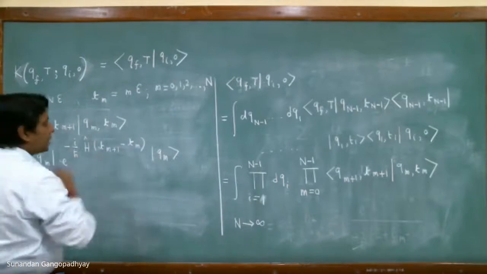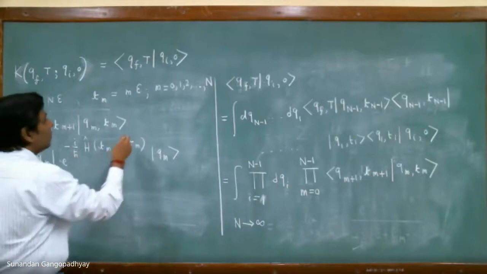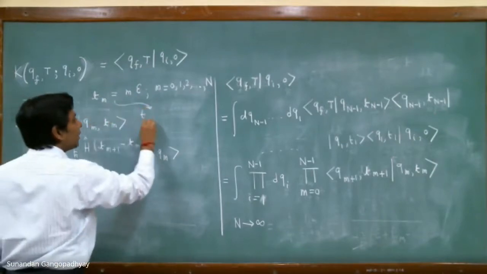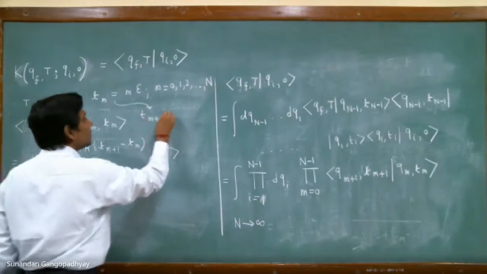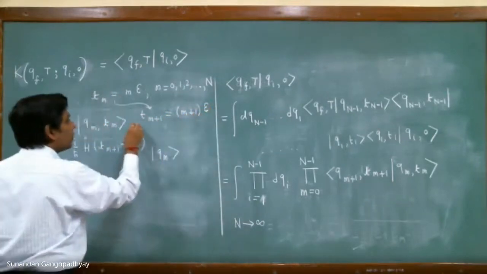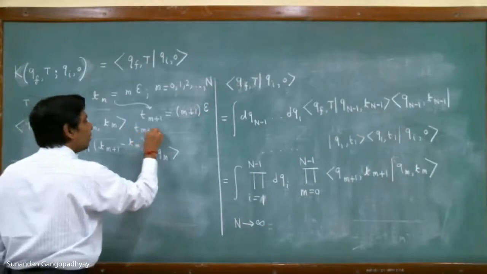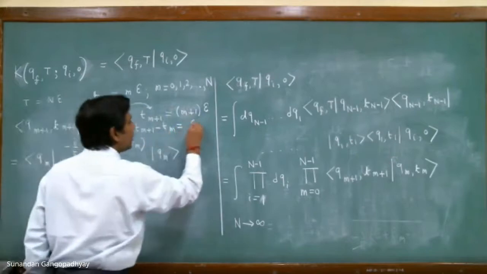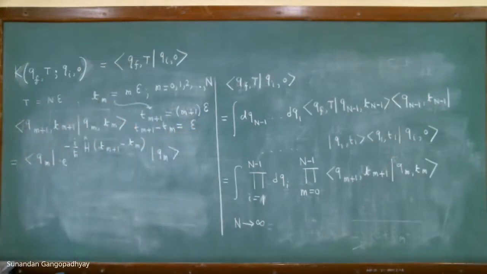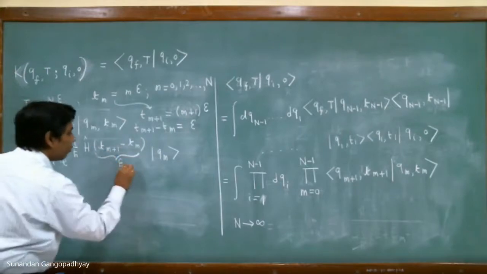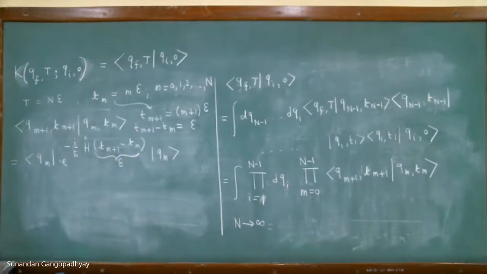This is an infinitesimal time slice. So P_{m+1} will be what? P_{m+1} is (n+1) epsilon. Therefore, P_{m+1} minus P_m will be equal to this minus this. So this will give us epsilon. So this factor is basically epsilon. And what we do is we take the epsilon going to zero limit. So let us expand this now.